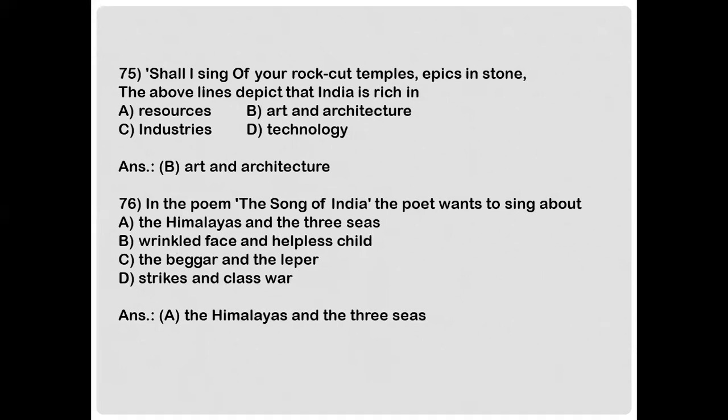Next. In the poem The Song of India, the poet wants to sing about A. The Himalayas and the three seas, B. Wrinkled face and the helpless child, C. The beggar and the leper, or D. Strikes and class war. And the answer is option A. The Himalayas and the three seas.